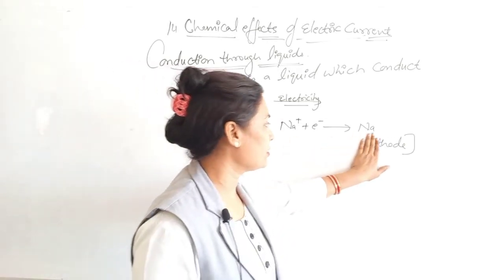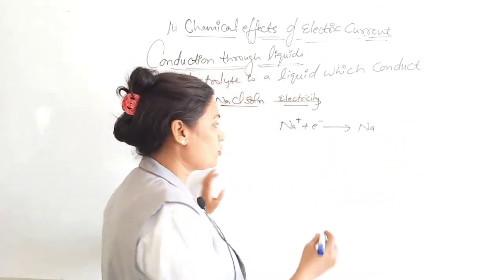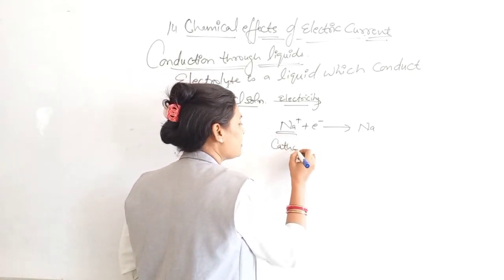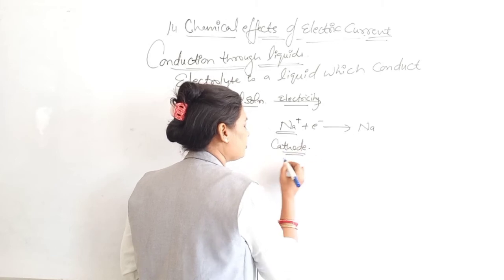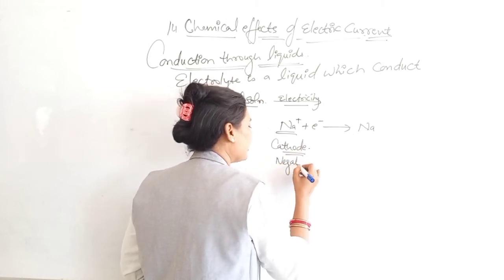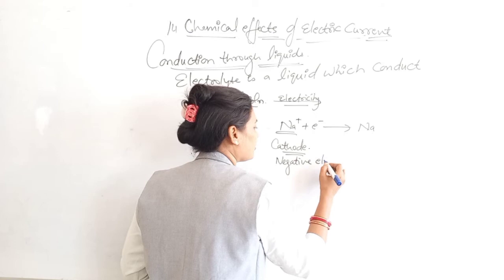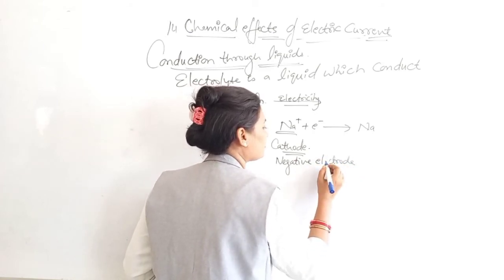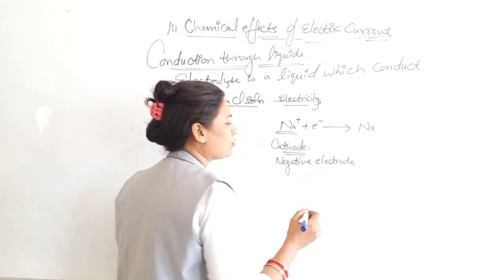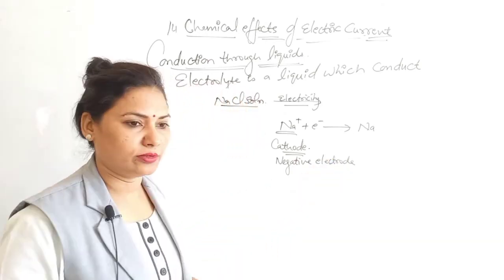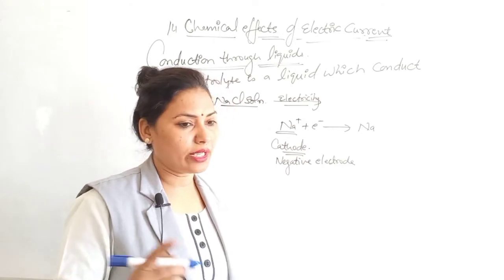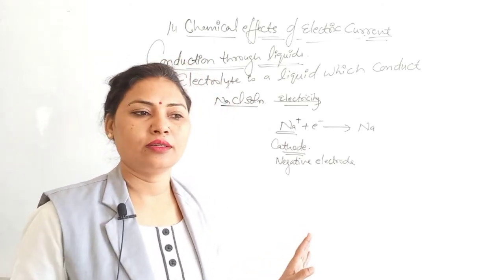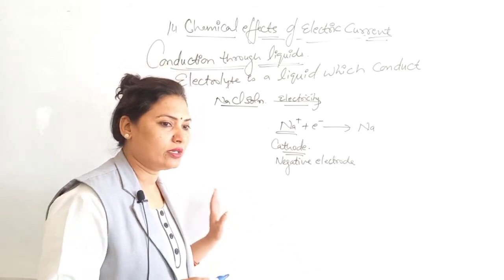These ions, sorry, this is the metal. So ions are just deposited over the negative electrode, that is known as cathode. Cathode है वो negative electrode है. Okay. Electrodes are also of two types, cathode and anode. Okay. So cathode है वो negative electrode है. Why? Because it is connected with the negative charge. Got it? Like that.